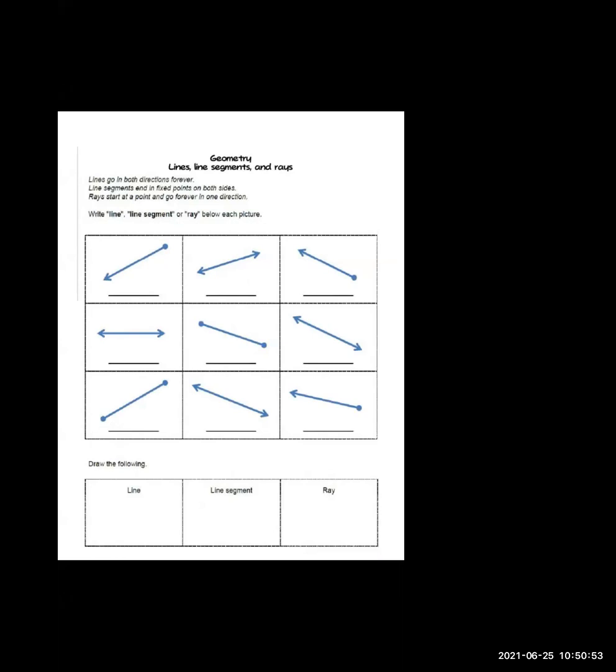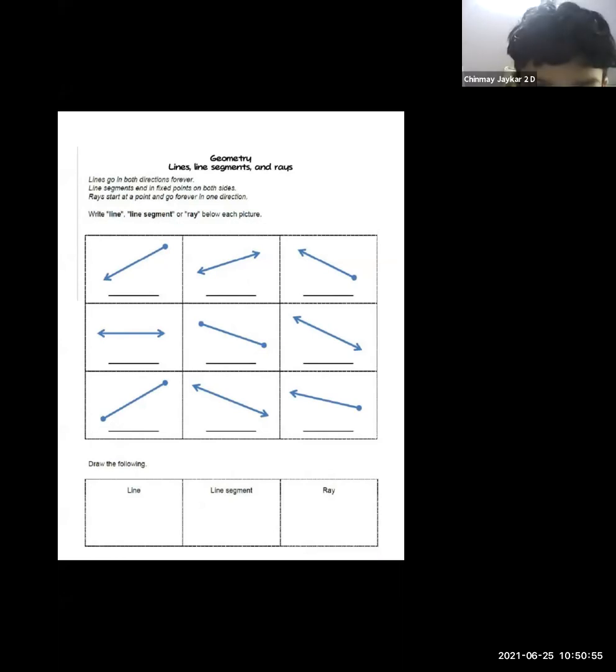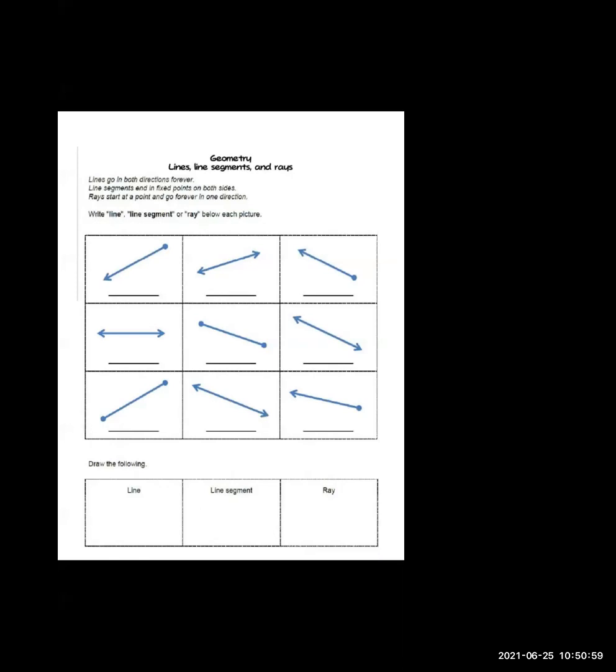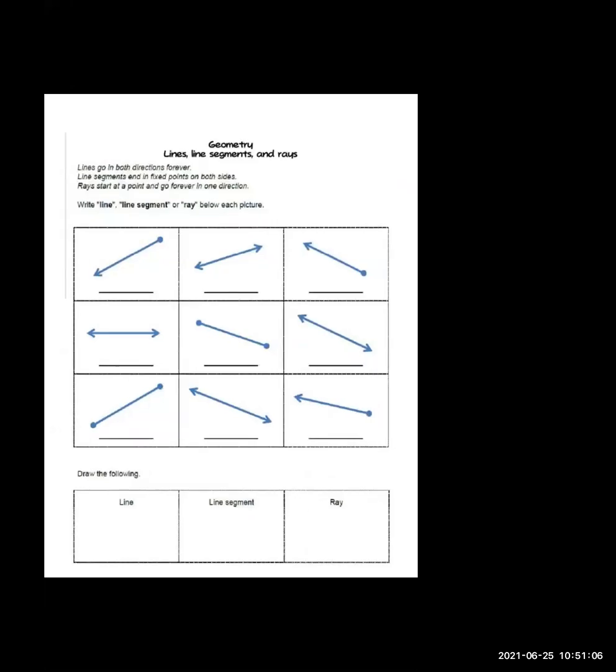Which line is this? Ray. Very good. Why is this a ray? Because a ray has one end point, but on the other side, however long we want, we can draw. So we call that line a ray.